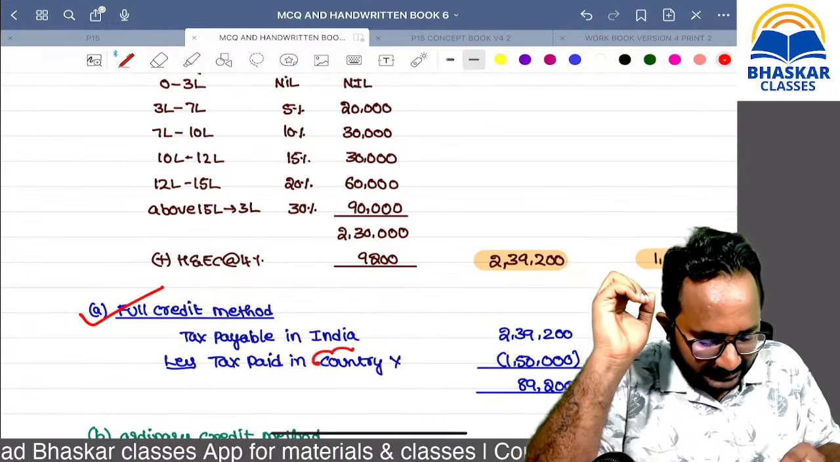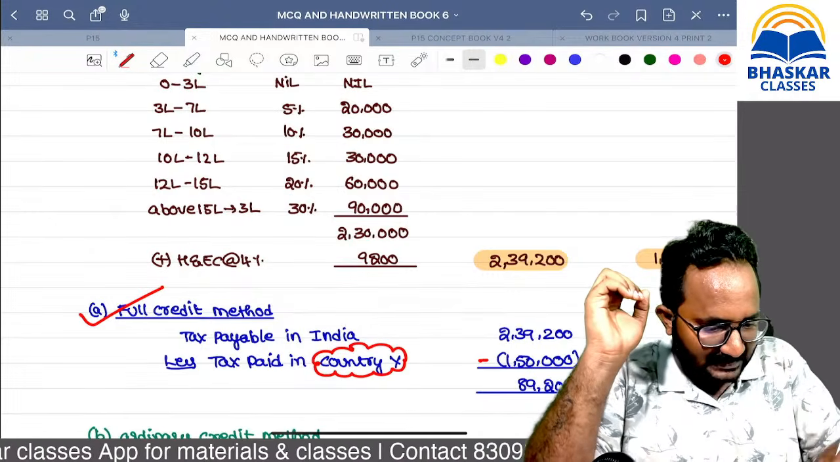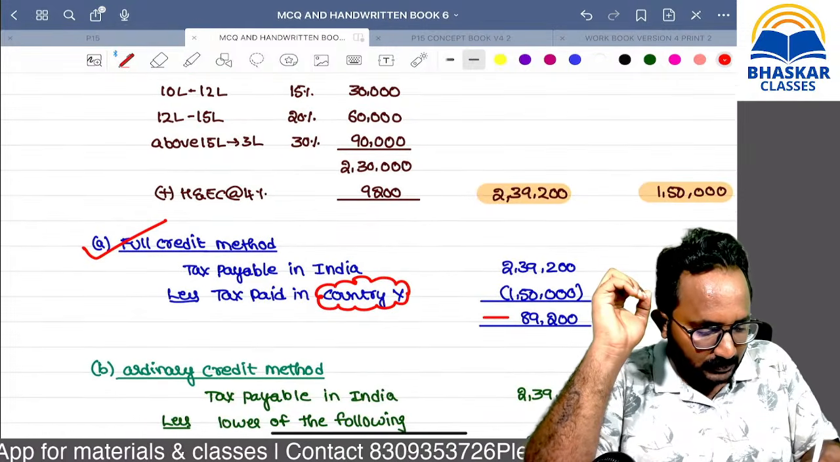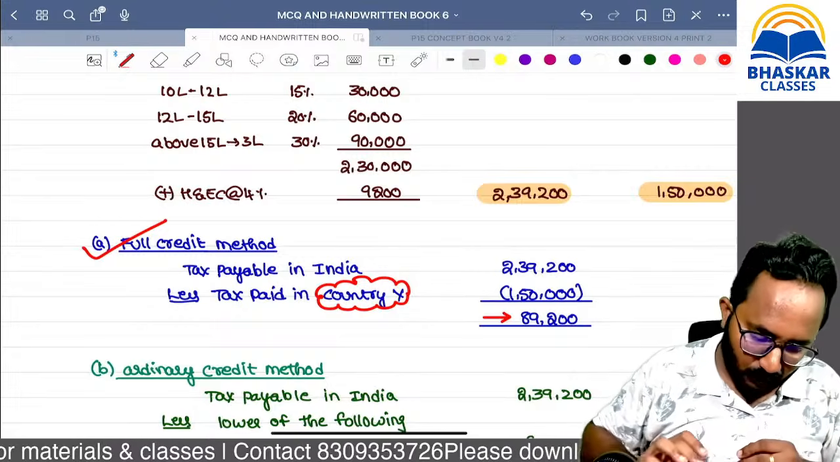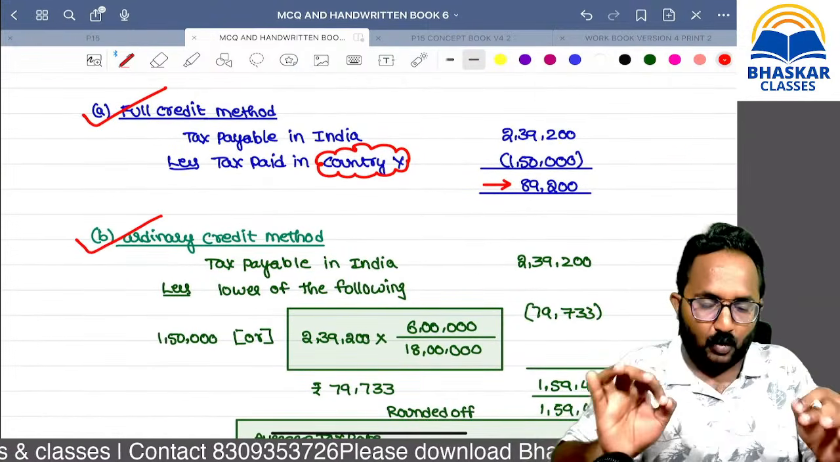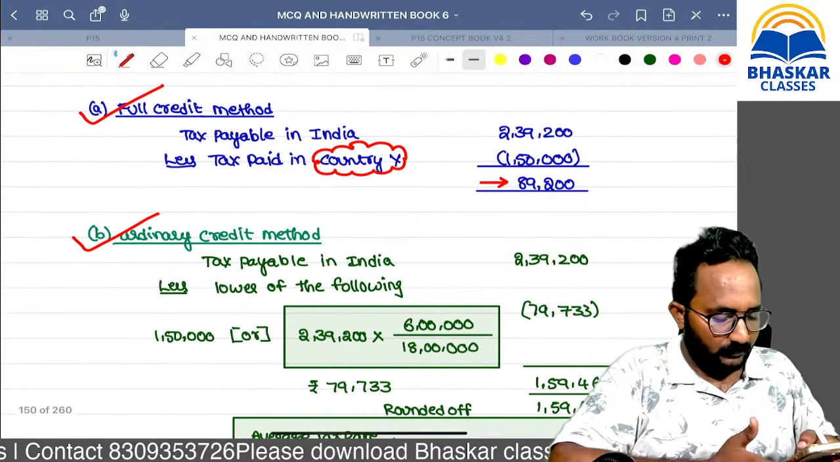Whatever tax amount you paid in the other country, that entire amount you are getting as credit. So what is the tax liability after relief? 89,200. So ordinary credit is important. Now I want to tell you how it will be worked out.